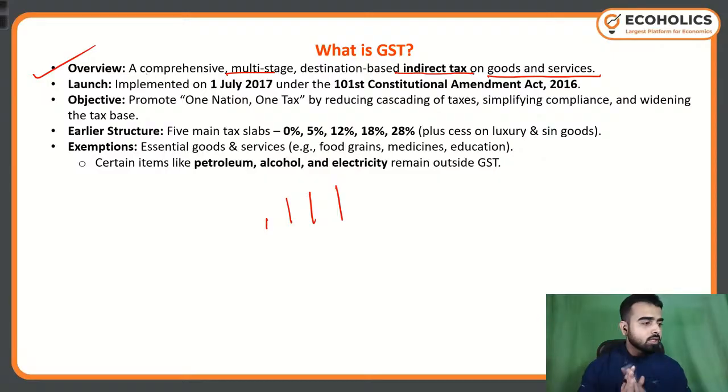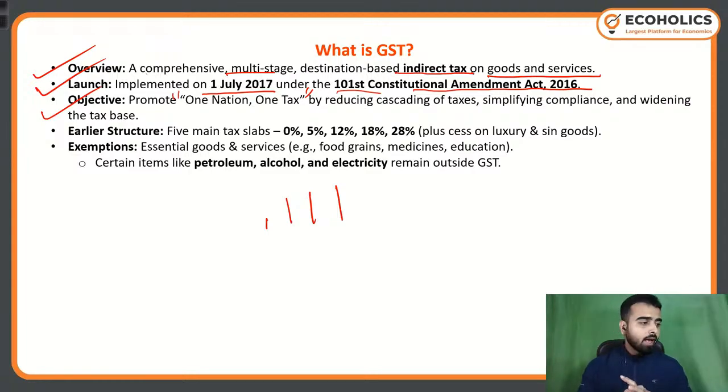From the name itself, it is quite clear. Now, it got launched on 1st of July 2017 under the 101st Constitutional Amendment Act 2016. Objective was to promote one nation, one tax. You might have heard one nation, one ration card, one nation, one election, one nation, one tax. So these are the kinds of regime, the kinds of ideology our government is trying to push.